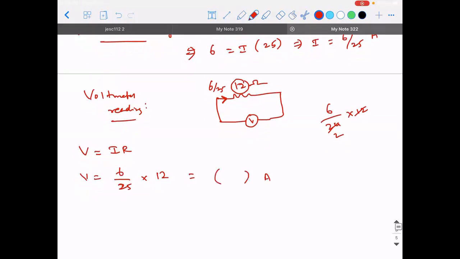Okay, that part I'm leaving it to you. Those many volts is the answer. The answer is 2.88, approximately 2.9 also. So 2.9 volt should be the answer. If you are interested, you can calculate the potential difference across the other two also.